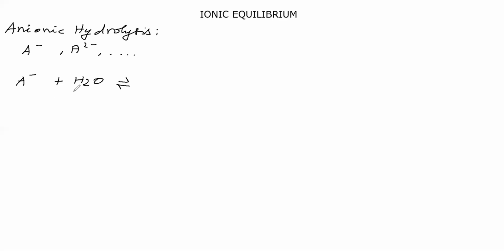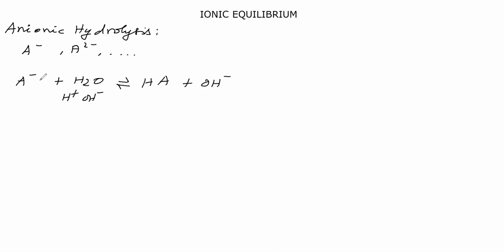Therefore A minus takes H plus from water and becomes HA. Water donates H plus, and in the water, what is the remaining? OH minus. So this A minus on interacting with water takes H plus and becomes HA. Then the rest is OH minus.